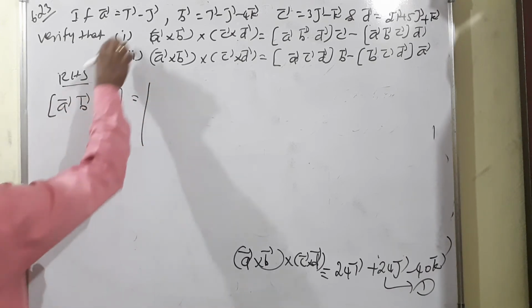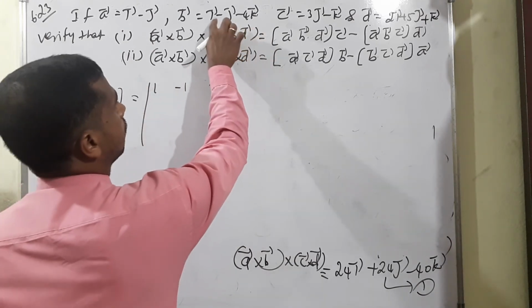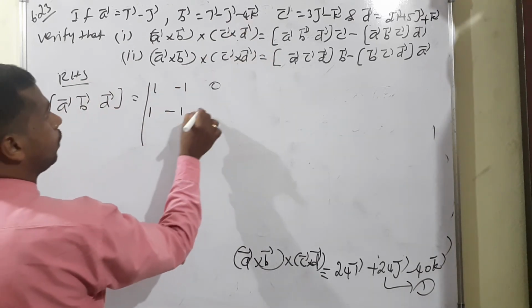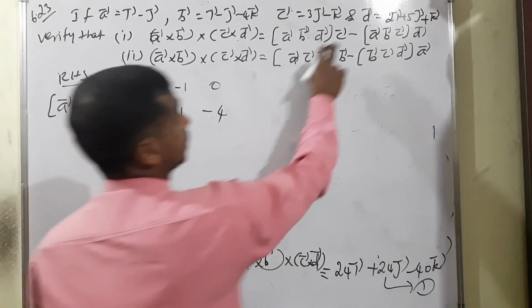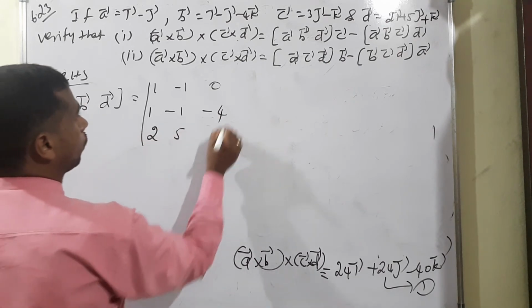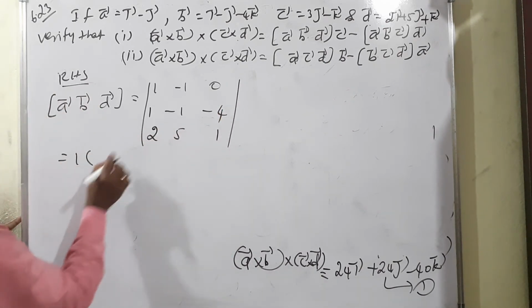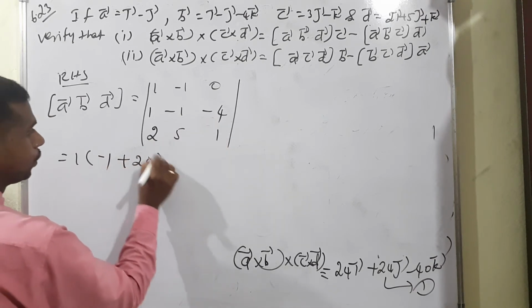So A vector is again 1, minus 1, 0. B vector means 1, minus 1, minus 4. Then D vector, not C. D vector means 2, 5, 1. Simplify now. 1 means minus 1 into 1 minus 1. Cross multiply means positive 20.